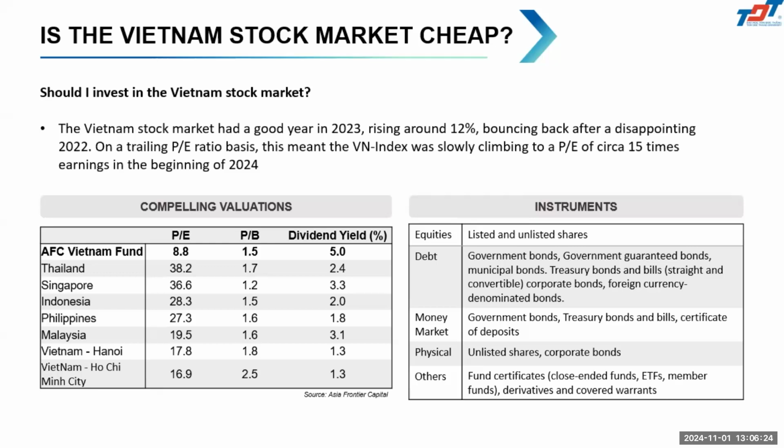And then also PB, where we take the market price divided by the book value of the share. Even though it's a little bit higher, they also try to increase their book value these days for the firms. And especially for the dividend yield, you can see ours is just about 1.3%.